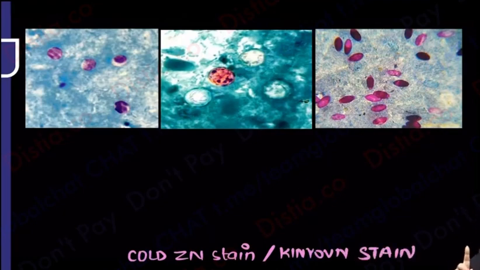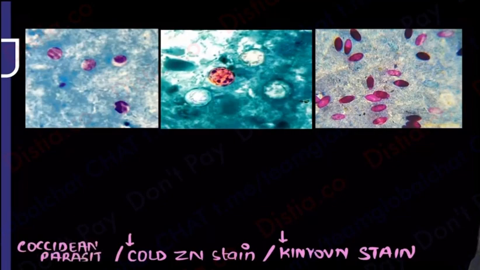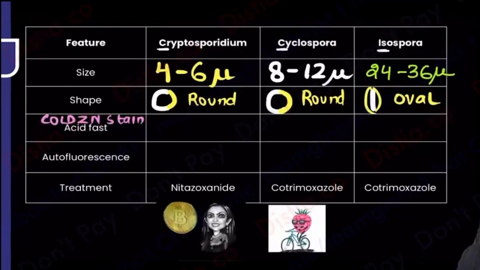So the first question you always ask me, कि cold Zn stain is known as Kinyon stain, and I had told you in the general microbiology also that you do it for coccidian parasites. You are going to do it for coccidian parasites. So please remember KKK wala sounds. Coccidian parasites ke liye you are going to use the cold Zn stain, and the cold Zn stain is known as the Kinyon stain. Now please come back and see over here that are all of them going to be Zn stain positive? Yes, all of them are going to be Zn stain positive, but ये जो cyclospora है ना, ये cycle की तरह चलेगा, cyclical. Sometimes it is, sometimes it is not. So can I in other words say that this is going to be variable acid fast? It is variable. Sometimes it will be acid fast, sometimes it won't.